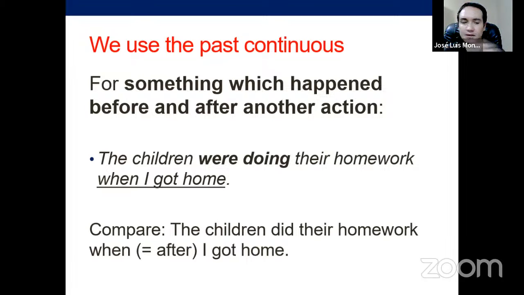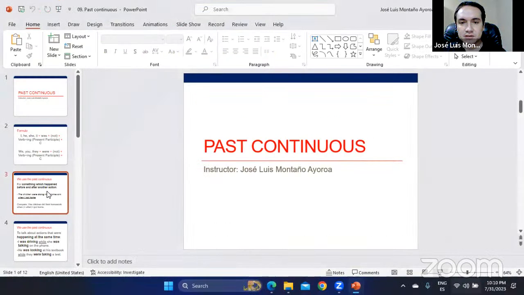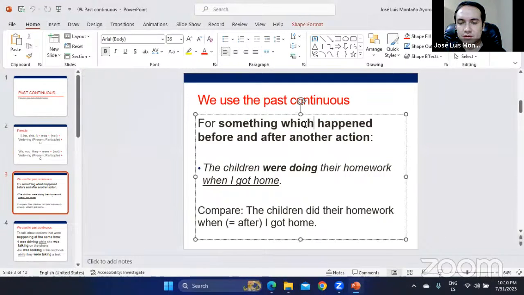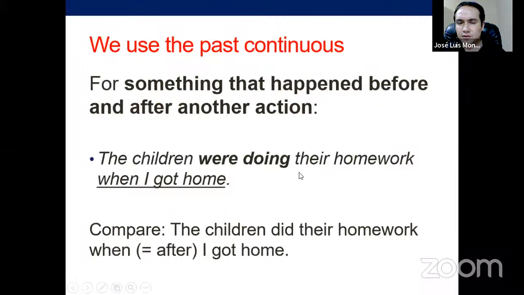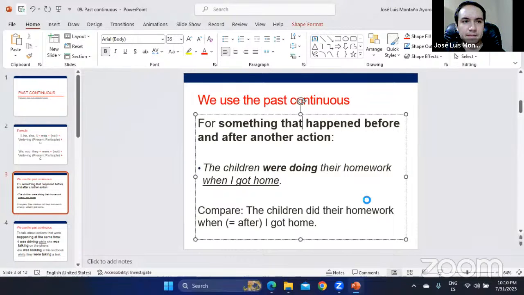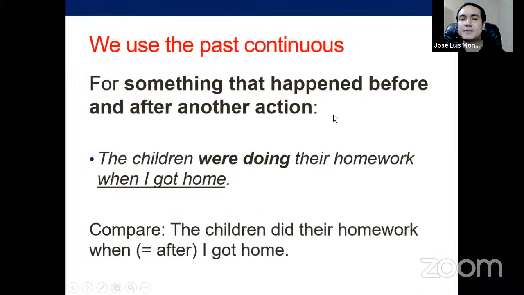In this case, of course, we're going to change this to that, because it's too formal, kind of illogical, the other one. Now like that. Something that happened before and after another action.